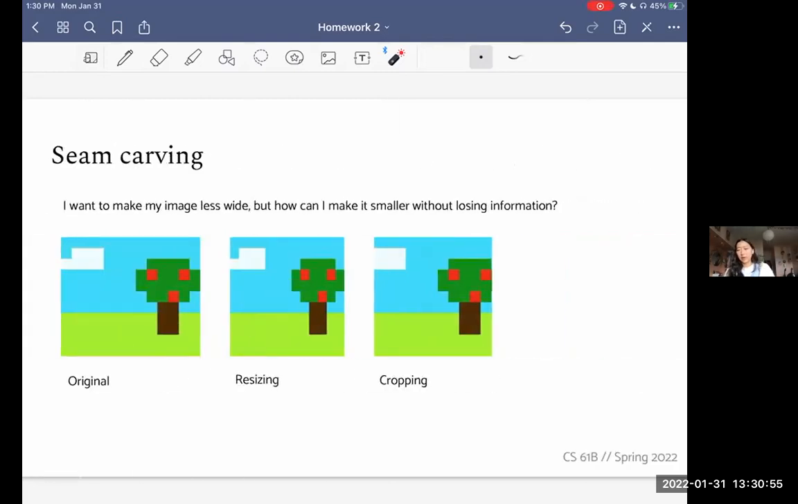The other thing we could do is crop it, but now we're kind of losing some information, right? Like now we don't know that there's this lovely little nubbin of the tree sticking out, or that the cloud has a little nubbin, right? We lost all that in the cropped image.